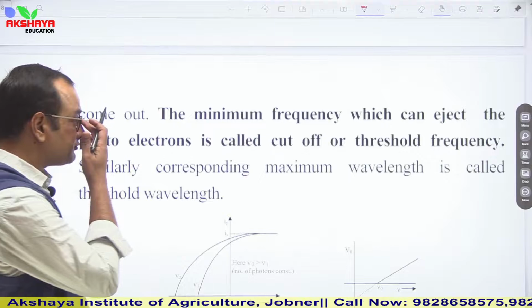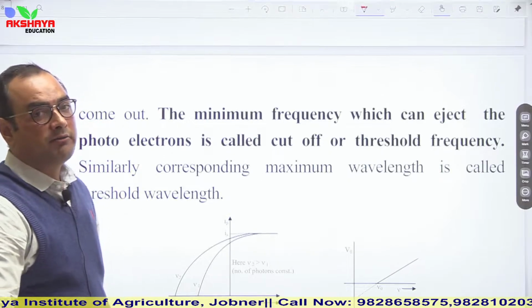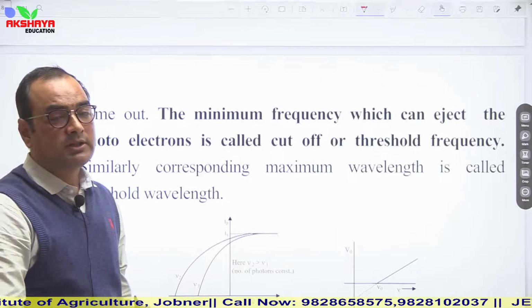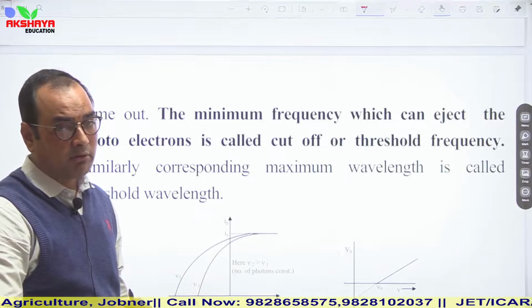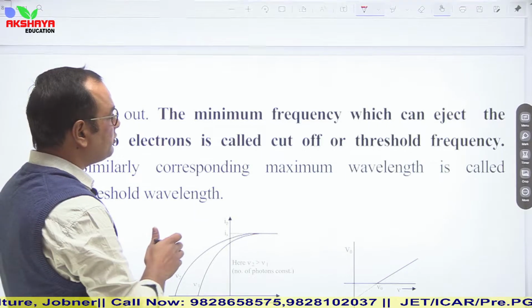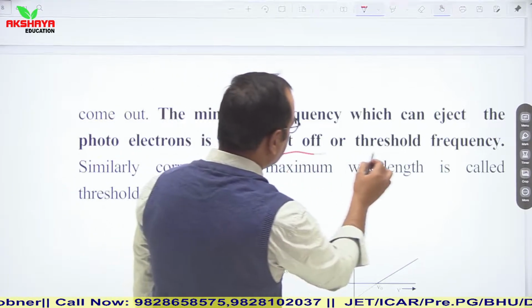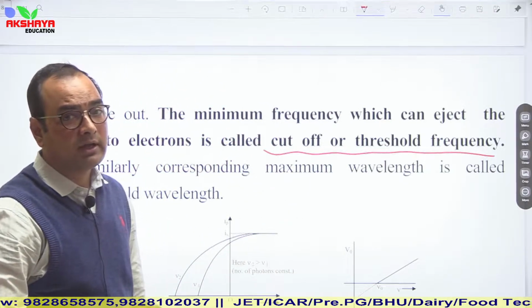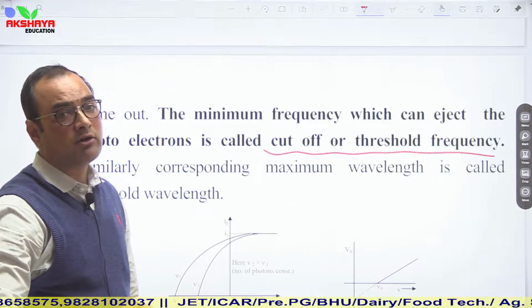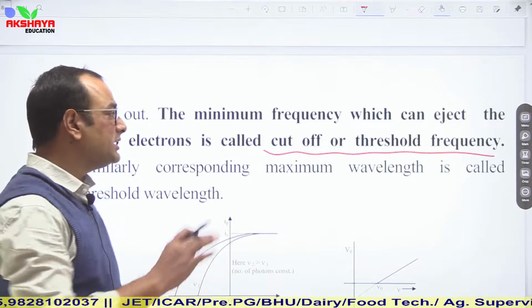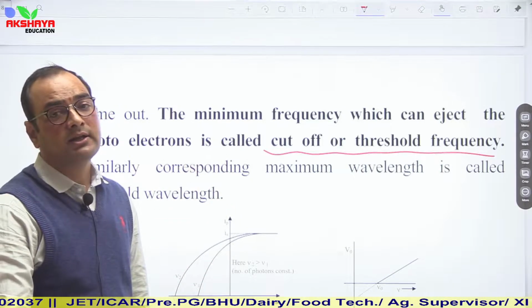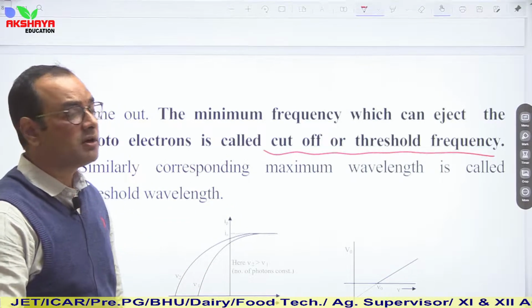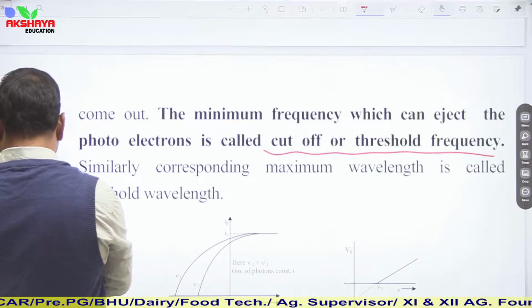So the conclusion was that for photoelectric emission, there should be at least a certain frequency, known as the cutoff or threshold frequency. If the frequency of radiations incident on the metallic surface is less than the threshold frequency, there is no emission of electrons.